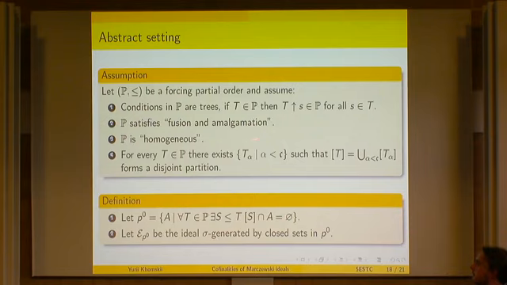We need B to satisfy some kind of fusion. We need B to be homogeneous. I'm going to explain what exactly it means. And we require that every tree can be partitioned into continuum many trees. And then we can define the P0 ideal by analogy. And we can also look at the ideal which is sigma generated by closed sets in this ideal.